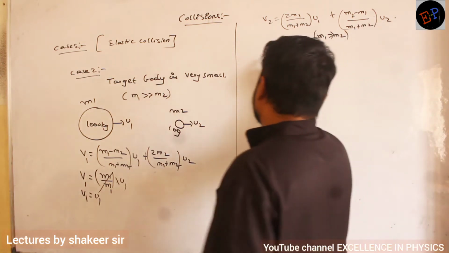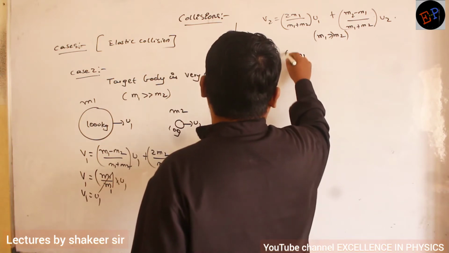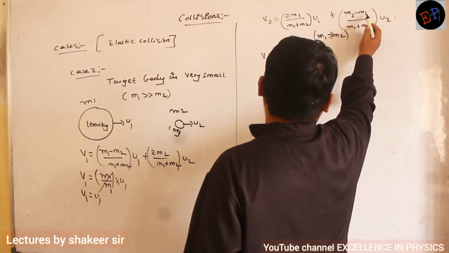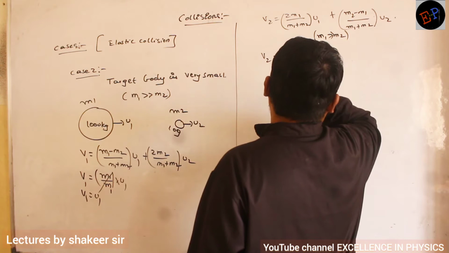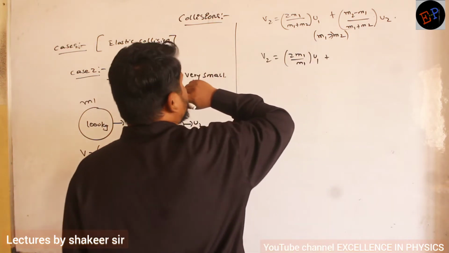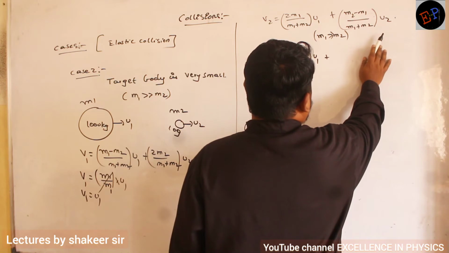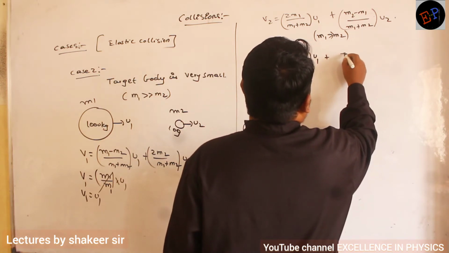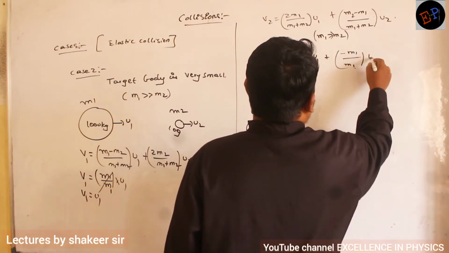Clear, no? So therefore v2 will be 2m1 by m1 into u1 plus, and here this m2 minus m1 divided by m1 multiplied by u2.